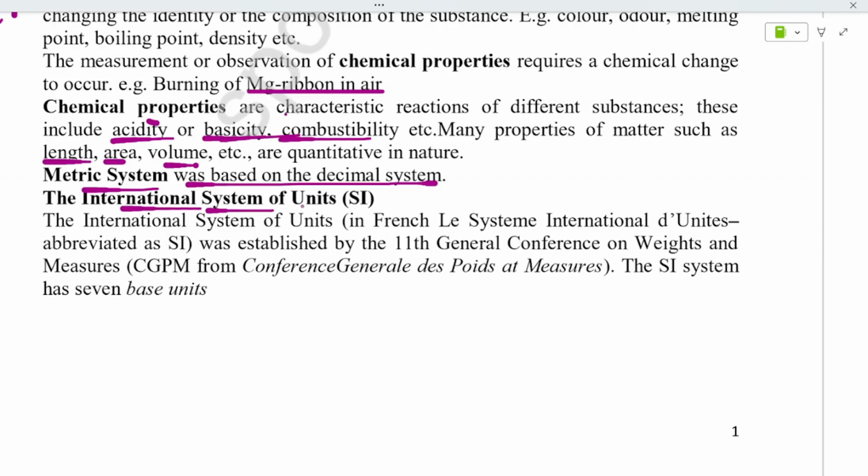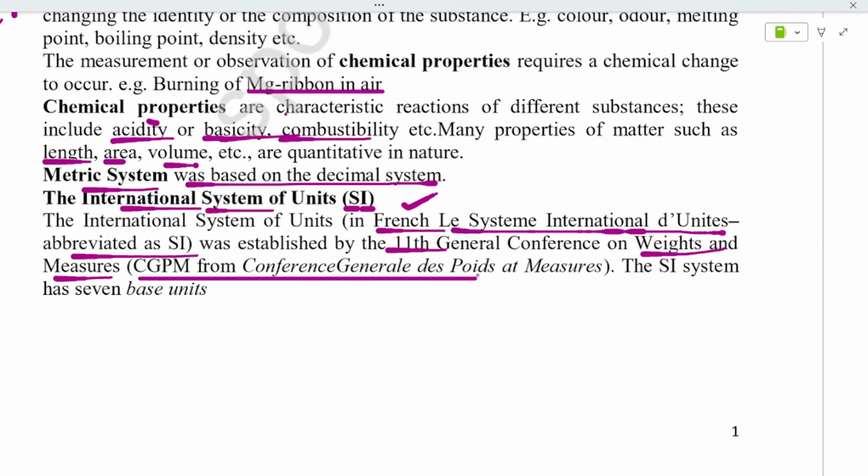Next is the International System of Units, that is, SI units. In physics also it comes up, for example the SI unit of current is the ampere. The SI unit is nothing but the International System of Units. In French it is Le Système International d'Unités, abbreviated as SI. It was established at the 11th General Conference on Weights and Measures, that is CGPM, Conférence Générale des Poids et Mesures.